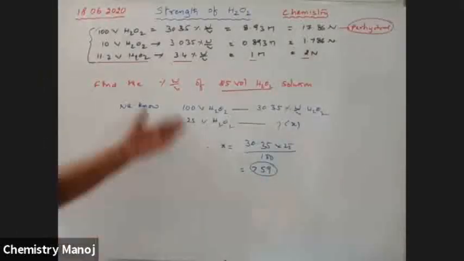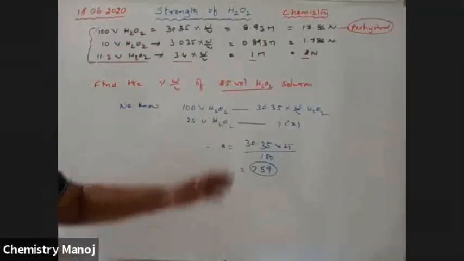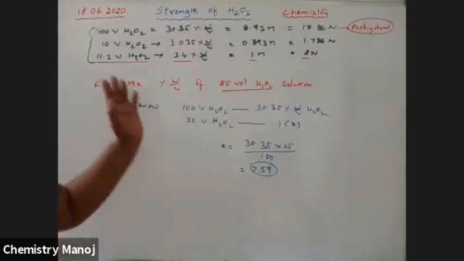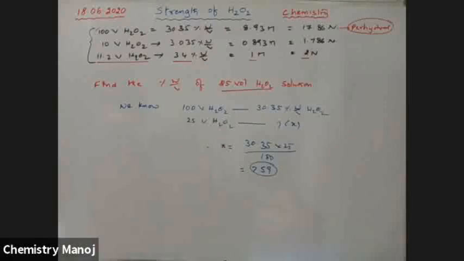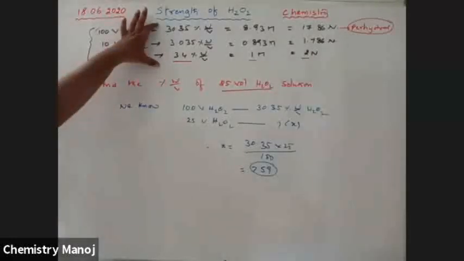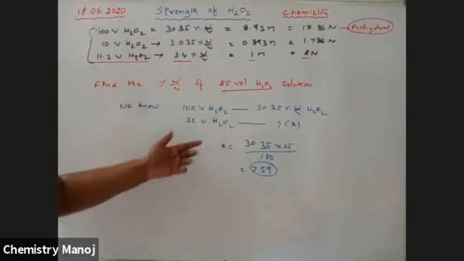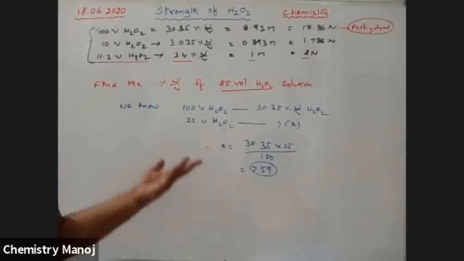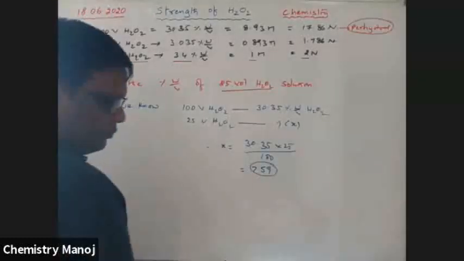If you know that, it is easy to calculate. Otherwise, it is so difficult. Just like our previous case, the entire method is applicable. So if you know this concept, it is easy to calculate. Or 11.2 volume H2O2 is equal to 3.0, so 25 is equal to how much? This is the X value like this. Next one.